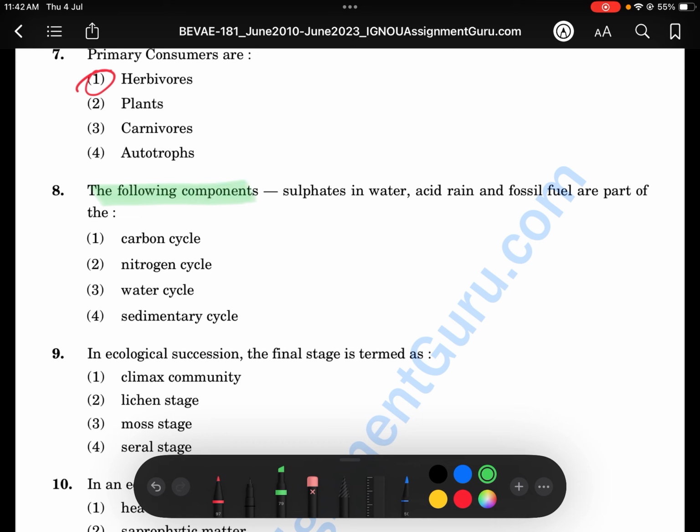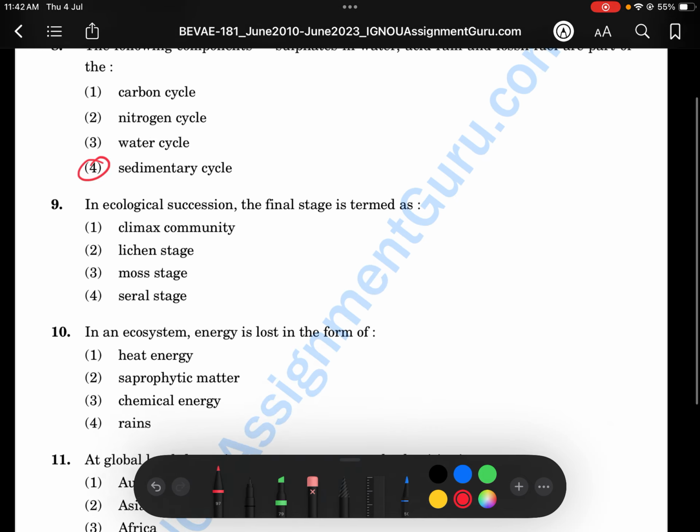Simple. Next one: the following components, sulfurization, water, acid, and fossil fuels, are a part of which cycle? Is it the water cycle, sedimentary cycle, nitrogen cycle or carbon cycle? This one is actually a difficult question. It is the sedimentary cycle. Check it in your textbook once.